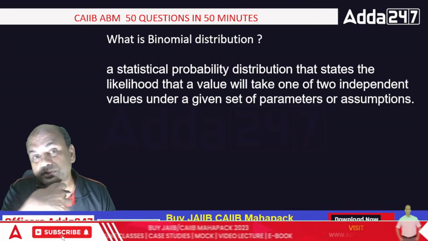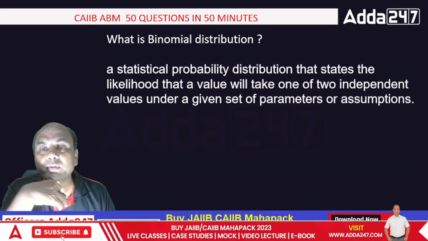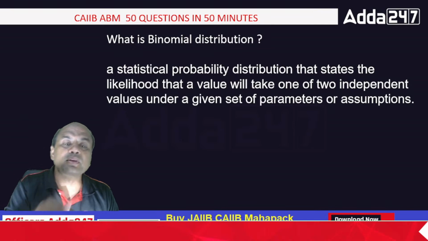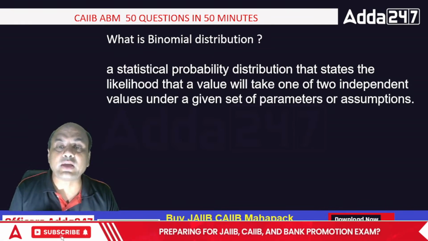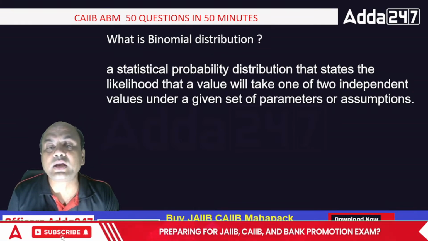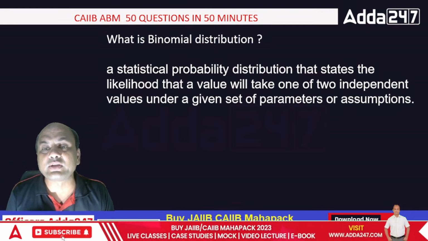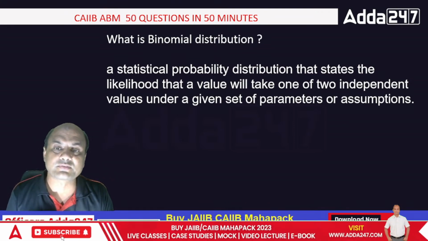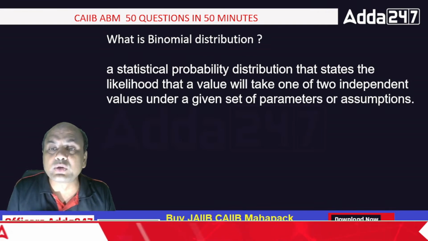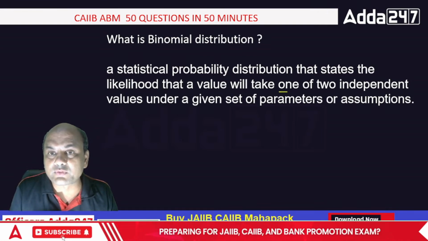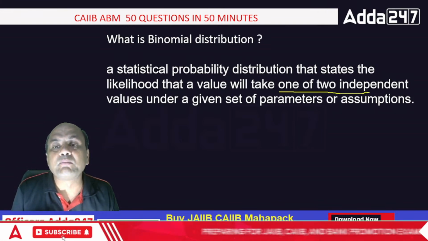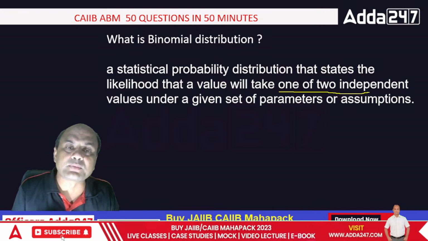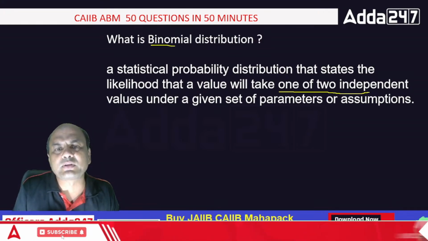What is binomial distribution then? A statistical probability distribution that states the likelihood that a value will take one of two independent values under a given set of parameters or assumptions. Means one of the two independent values, remember that. Binomial means each outcome is one of two. Let me give you a simple example of binomial.